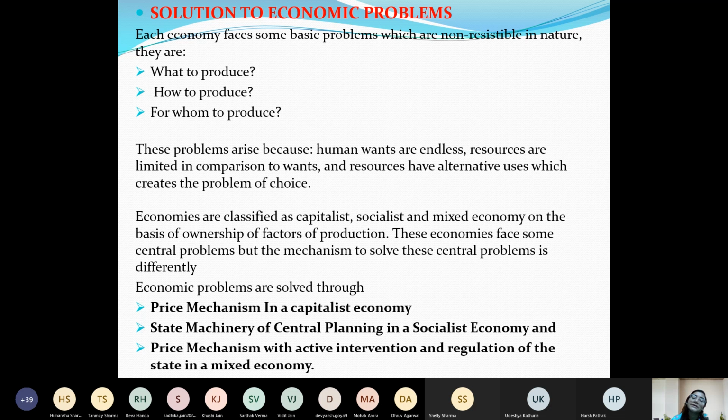So that's why in a capitalist economy, they will utilize all their resources in production of capital goods, where they will have maximum profit, right?